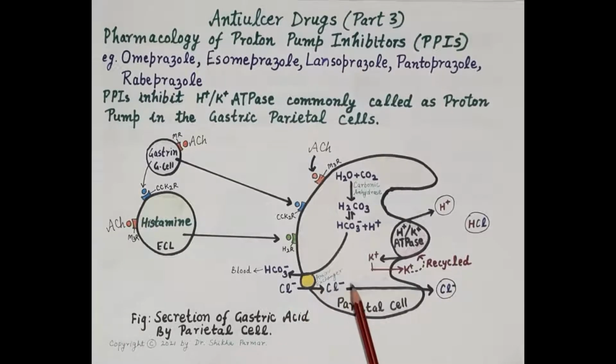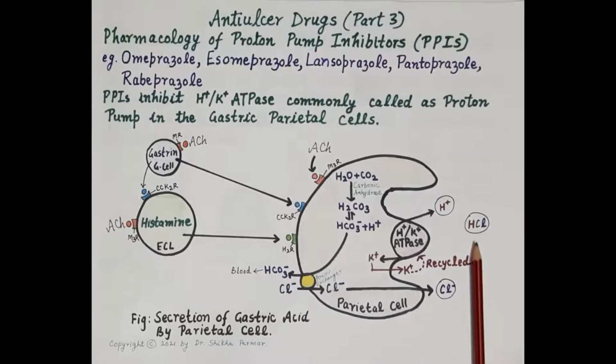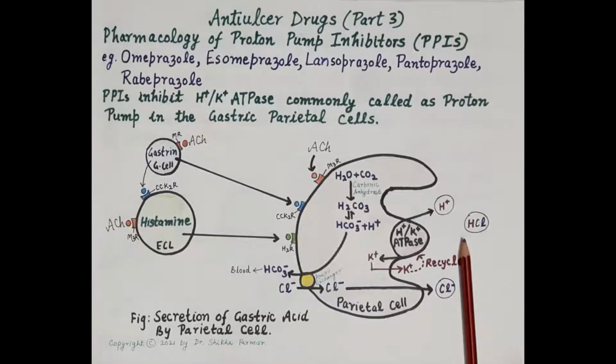So, chloride ions are transported into the cytoplasm of the parietal cells. Further, chloride ions and potassium ions diffuse out of the parietal cells. Potassium ions are recycled and used again by the proton pump, while the chloride ions associate with the hydrogen ions to form hydrochloric acid. So, this is how gastric acid is produced by the parietal cells.